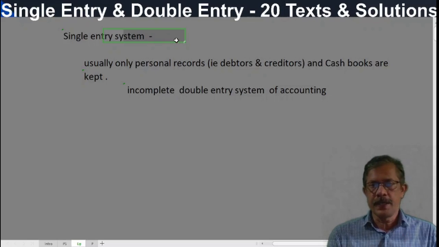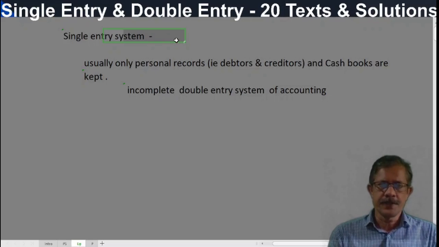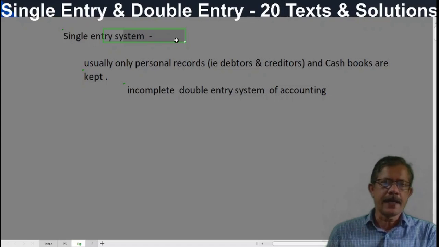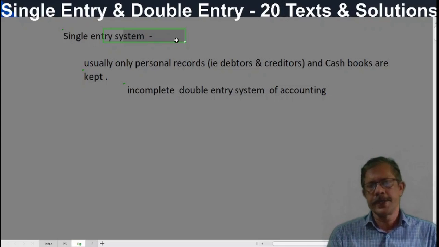But profits can be ascertained under this system. How much profit the business earned during a particular period. And it is as accurate as the profit calculated under double entry system, trading profit and loss account. The profit calculated under single entry system and double entry system will be always equal.